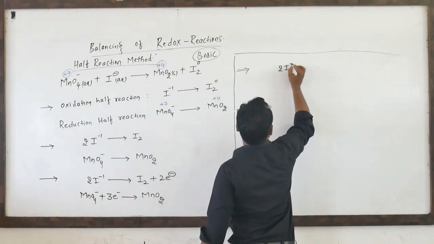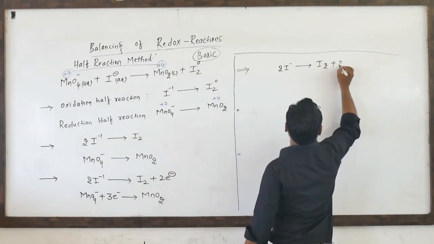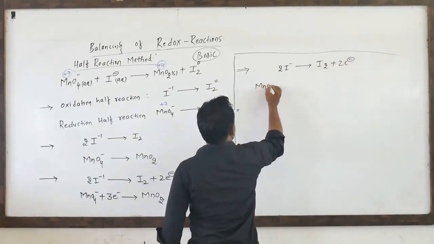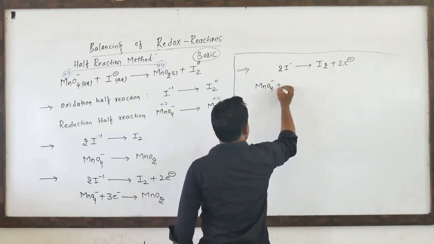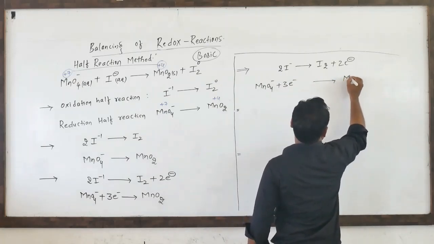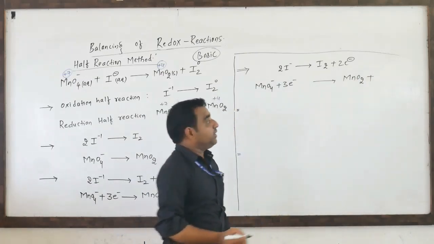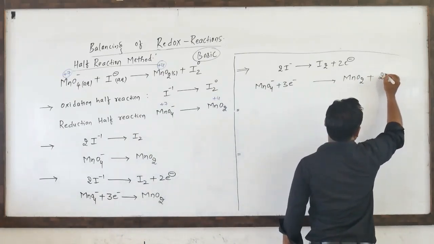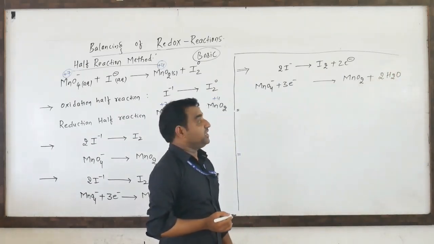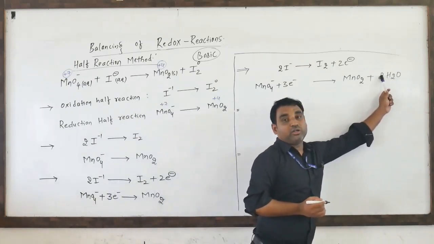2I minus gives I2. It is already balanced. Loss of 2 electrons. Now it is MnO4 minus plus 3 electrons gives MnO2. Yes, oxygen is less, there are 2. You have to add the H2O, 2 H2O. We need 2 oxygen, so add 2 H2O. Hydrogen becomes imbalanced. Total number of hydrogens here is 4, 2 2s are 4.